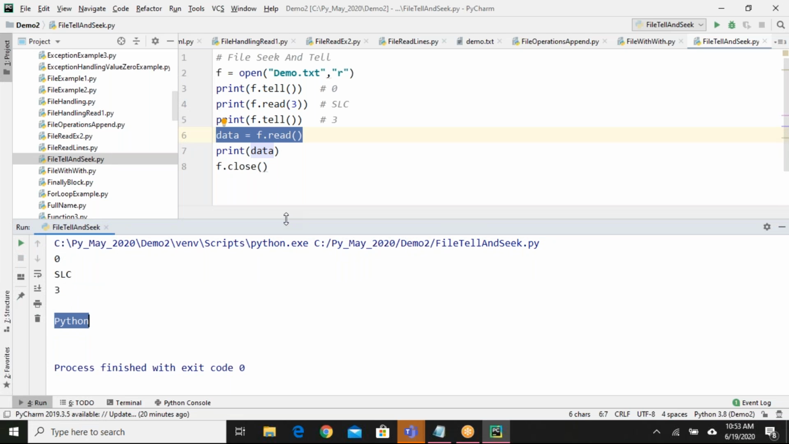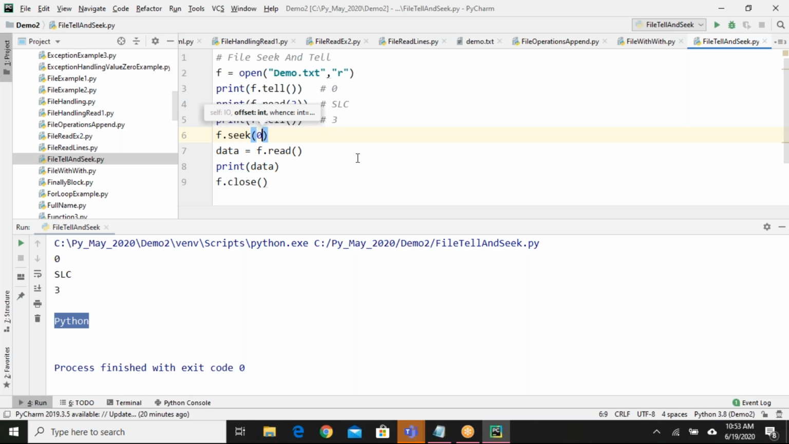Why did I get Python? f dot read generally reads the data from the current cursor position to the end of the file. But I want to read from the beginning. For example, I performed some operations in between and my cursor is somewhere in the file, but I want to read the data from the beginning. So what I have to do is say f dot seek of 0.